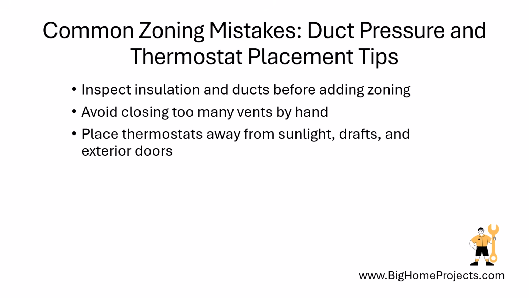One common mistake is assuming zoning will fix a room with missing insulation or a damaged duct, so inspect and repair the building and ductwork first. Another mistake is closing too many vents by hand, which can raise air pressure and strain the blower, so use properly designed dampers instead. A less obvious problem is placing a thermostat near sunlight, a kitchen, a draft, or an exterior door, so install it on an interior wall away from direct heat and cold air.